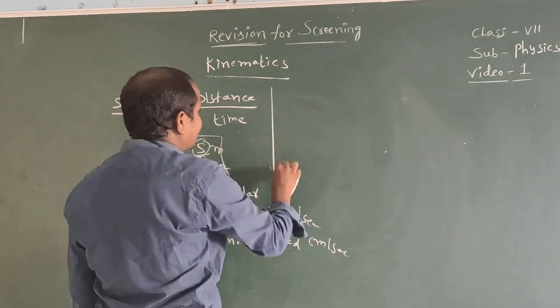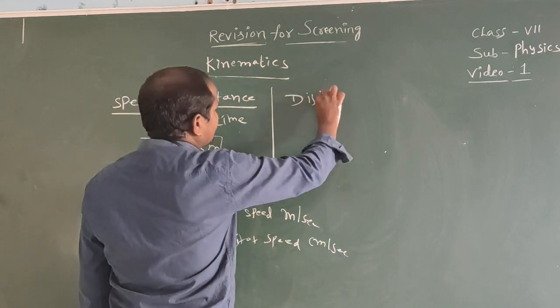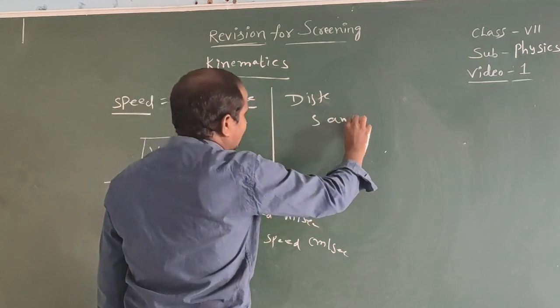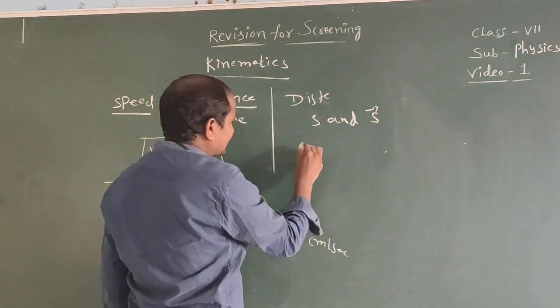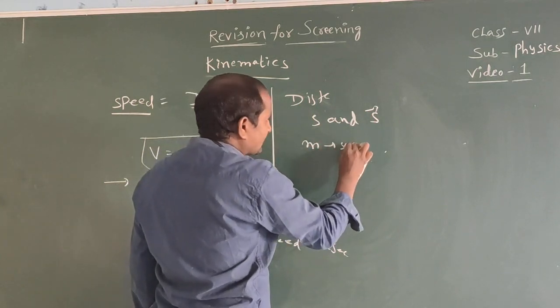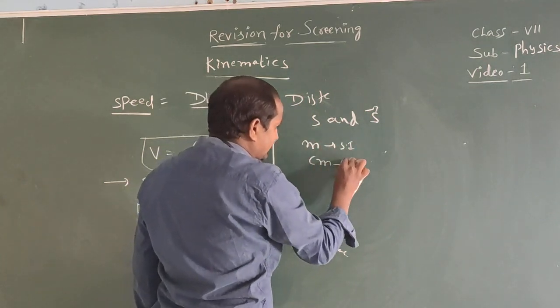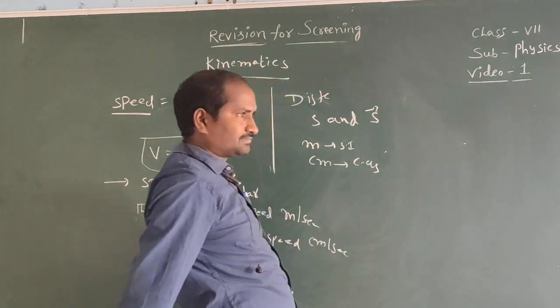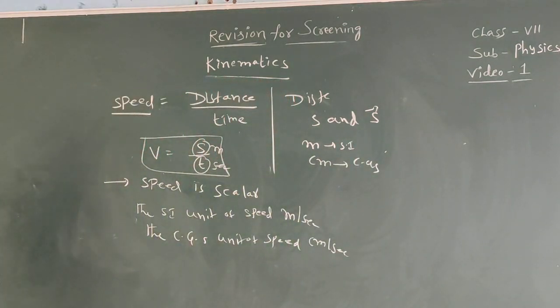Listen once again. The distance S and the units have the same units: meters in SI, centimeters in CGS. Speed is a scalar.